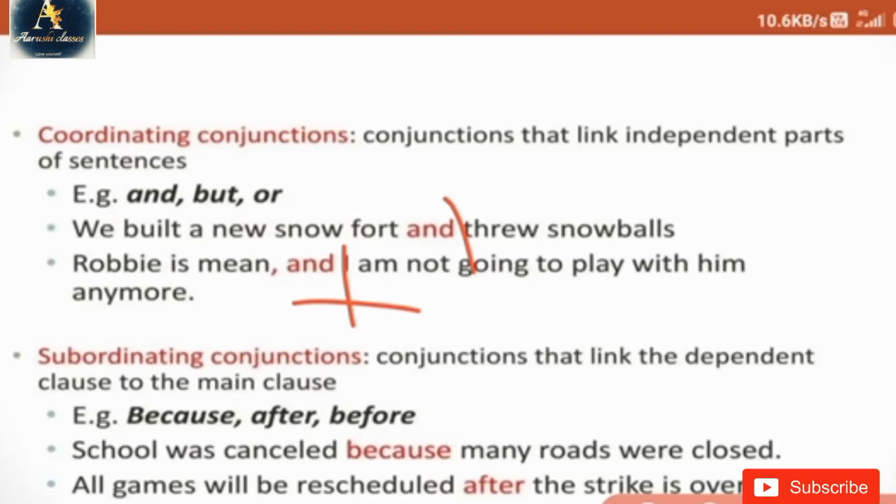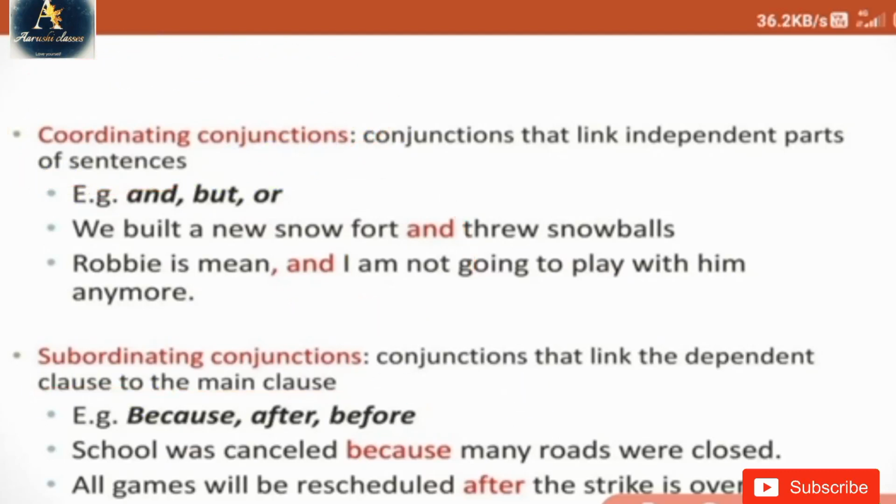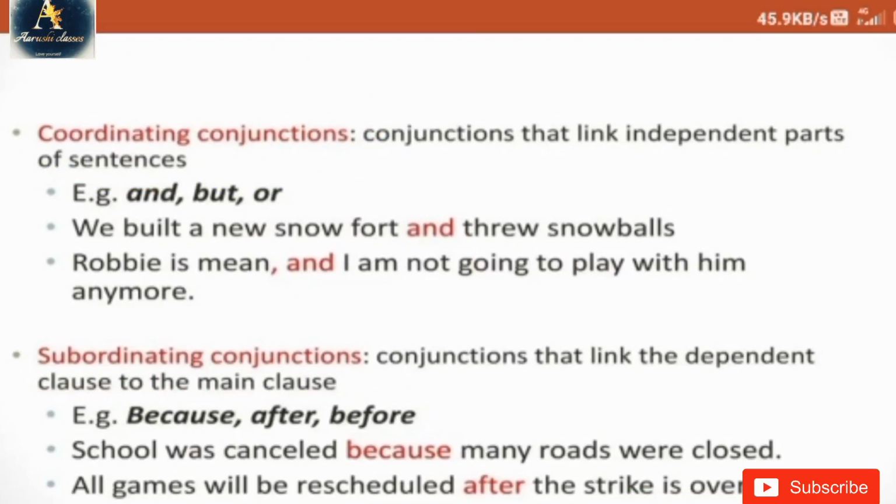So let's move to the next. Now we have completed our study about coordinating conjunctions. So let's move to the subordinating conjunctions. Now, subordinating conjunctions are conjunctions that link the dependent clause to make the